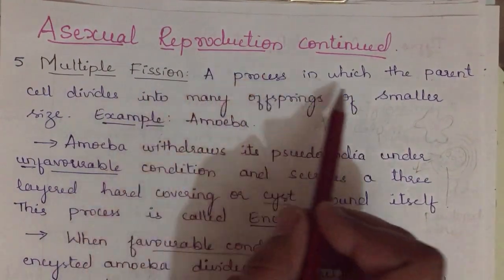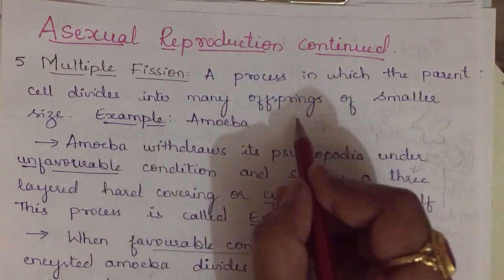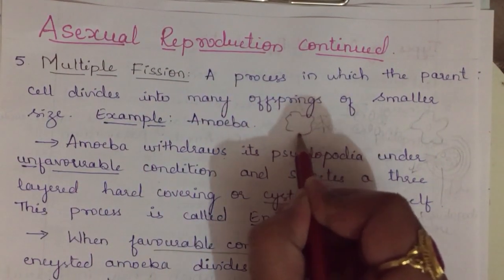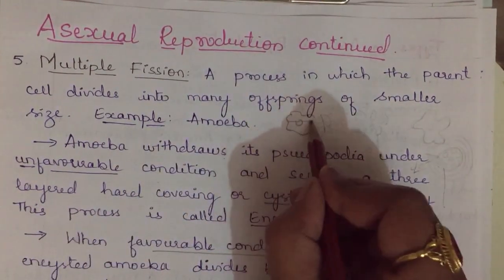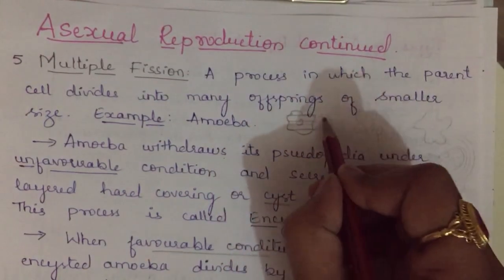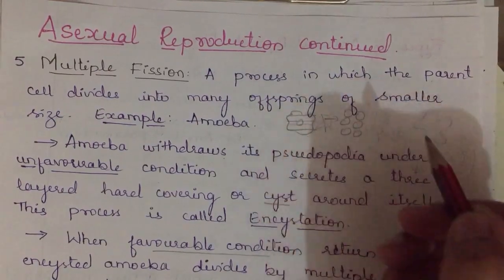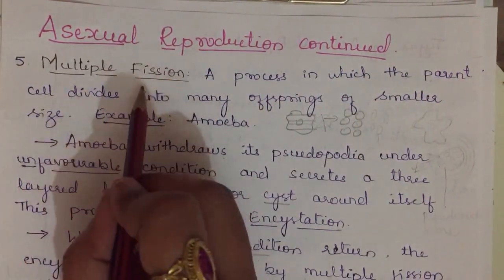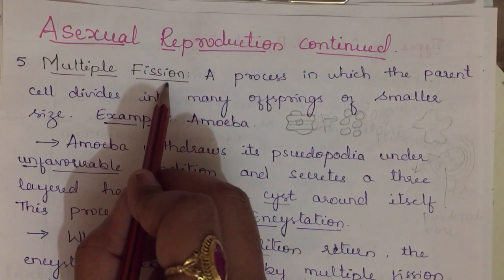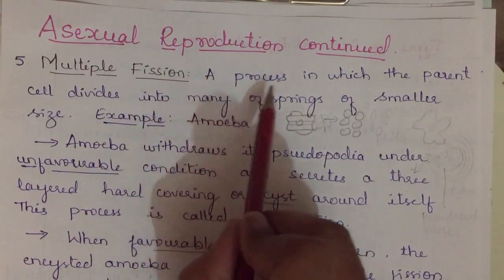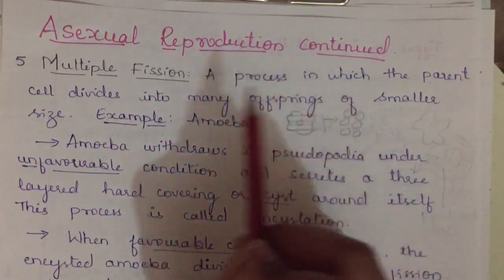Multiple fission is a process in which the parental cell divides into many offsprings of a smaller size, like in amoeba. This is a parental cell. This cell will divide many times to produce many small sized offsprings. For this we call it multiple fission. As you know, fission means to divide, multiple means many. Many divisions take place. So the definition is a process in which the parental cell divides into many offsprings of a smaller size.